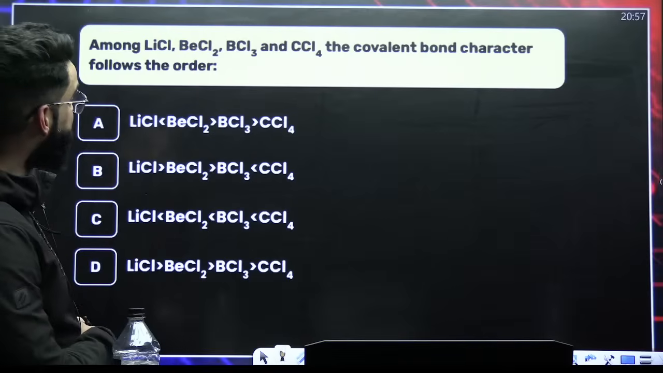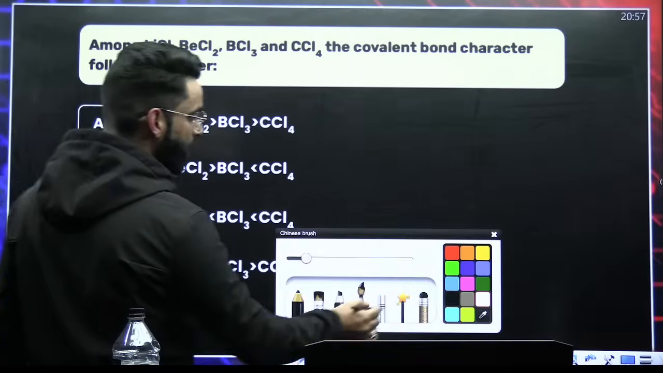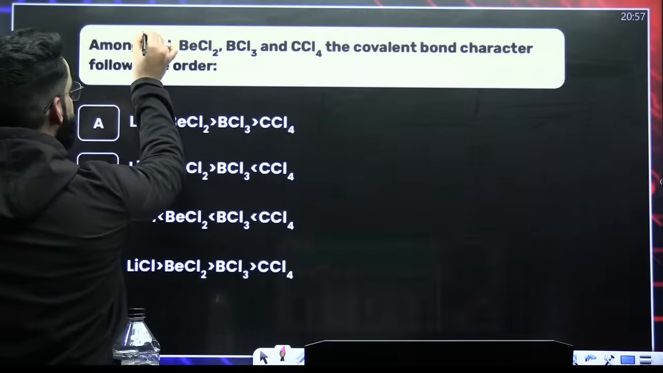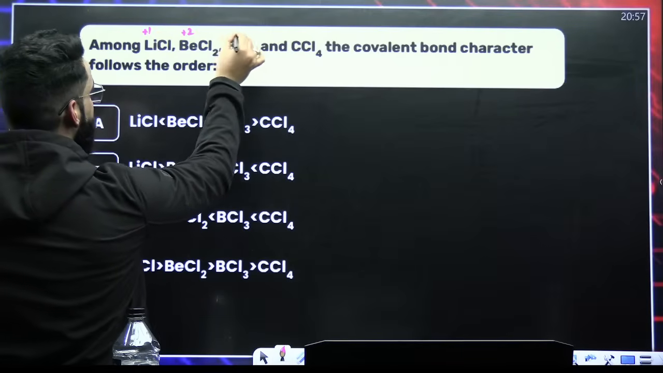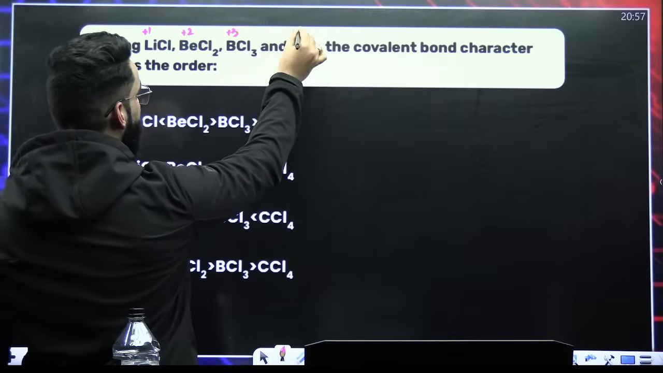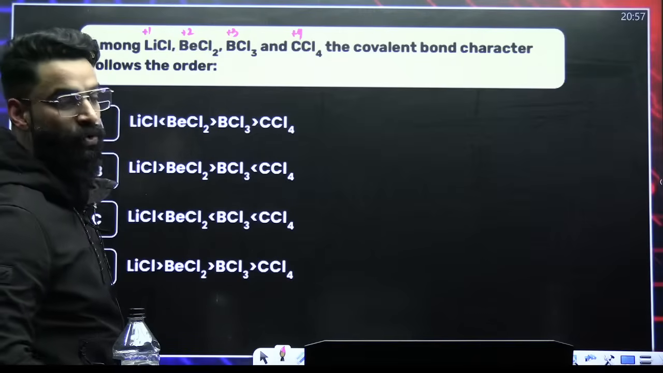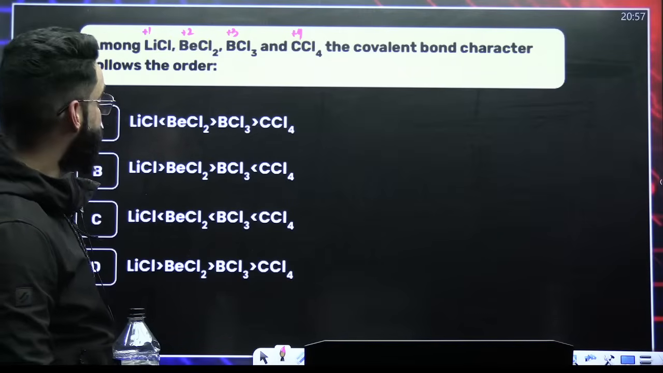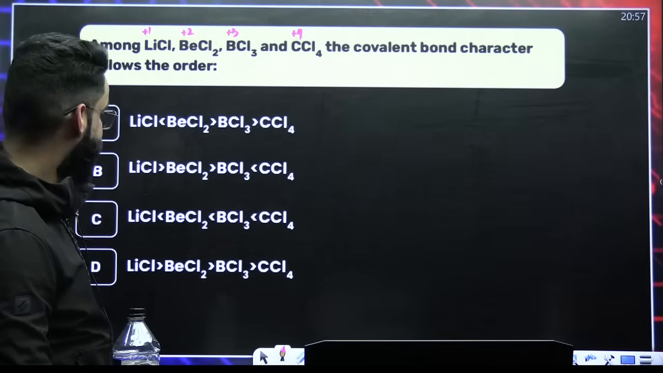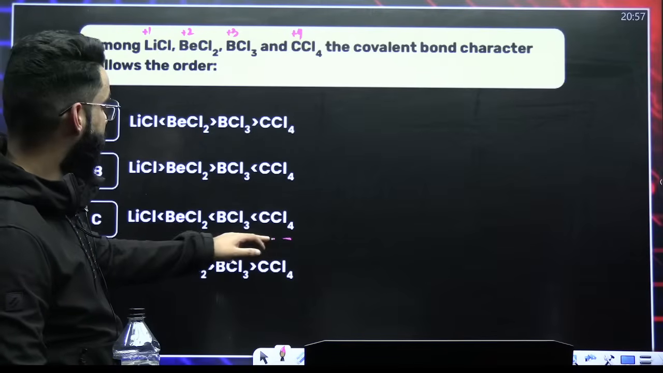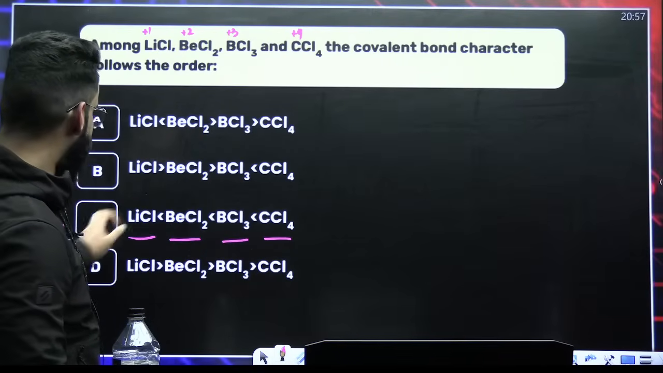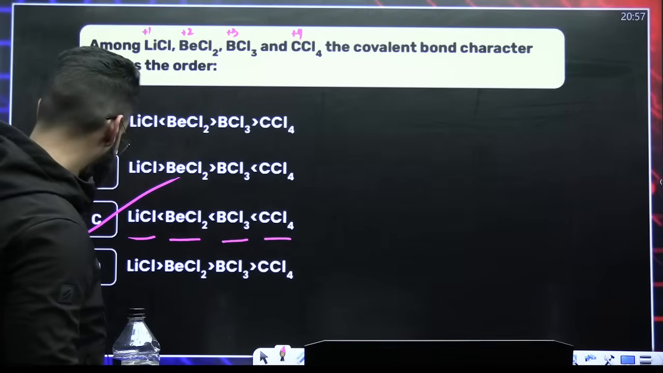LiCl, BeCl2, BCl3, CCl4. Covalent character order. The charge on lithium here is +1, beryllium +2, boron +3, and carbon +4. More the charge on the cation, more the polarizing power, more the covalent character. So CCl4 will have maximum covalent character, followed by BCl3, BeCl2, LiCl. Option C. Simple.